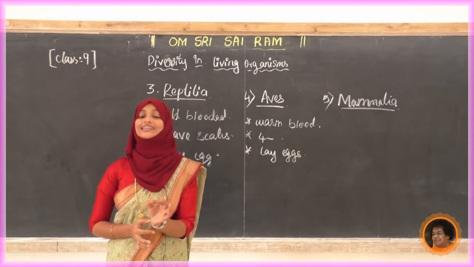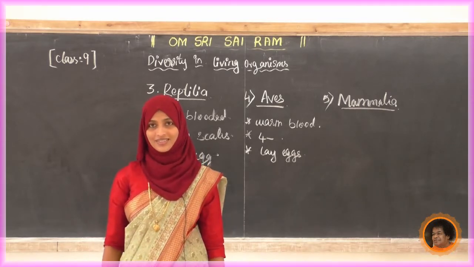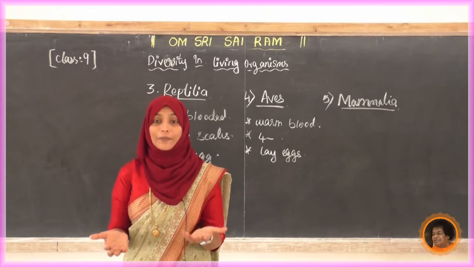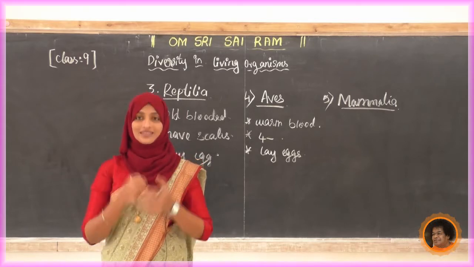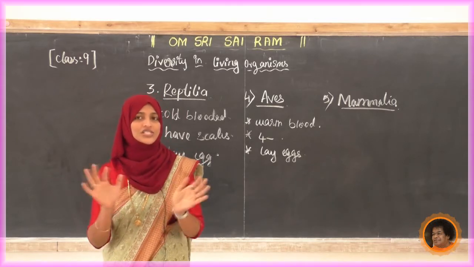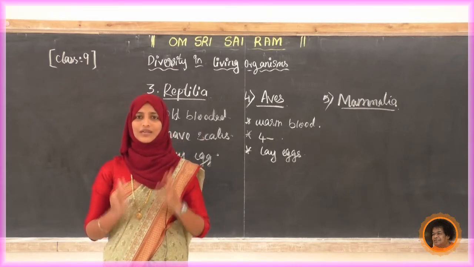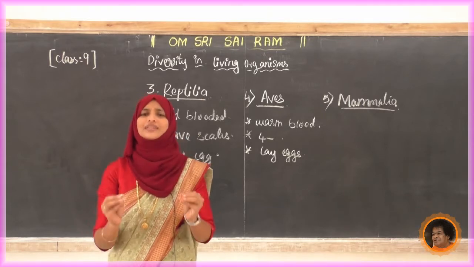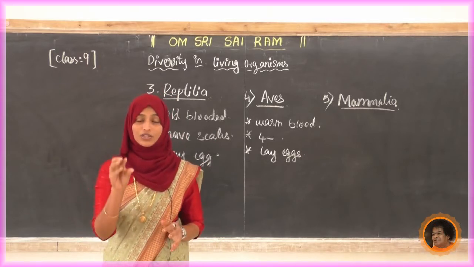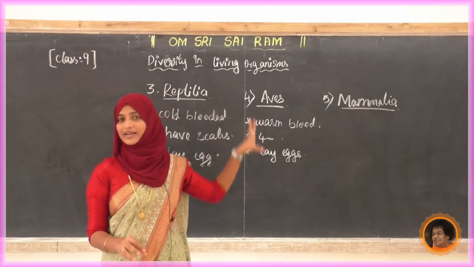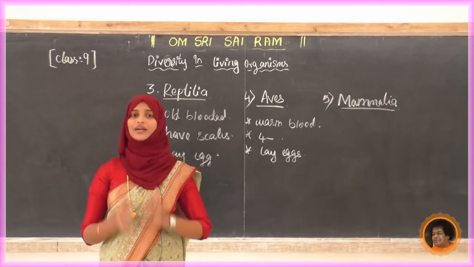They have mammary glands for the production of milk to nourish their young. Till now we didn't study that point. In Vertebrata, only the mammals have this capacity, the mammary gland. Because of that, the name comes like this, Mammalia. Mammalia means it has a mammary gland. That is the main point.